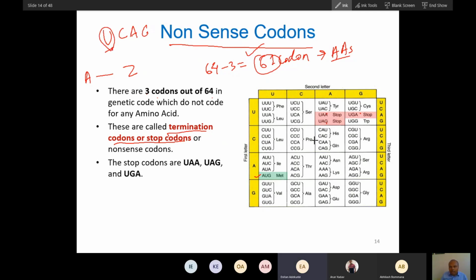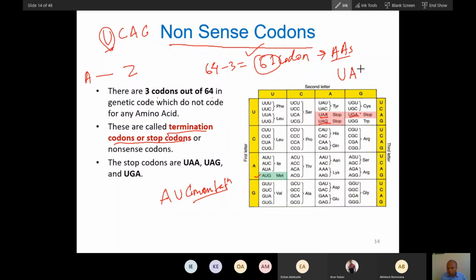So here you can see all stop codons will start with U. This is a trick you can remember. Did you understand? The start codon will start with A, AUG. Augmentation means start, so you can remember augmentation like start. And the stop codon will start with U.